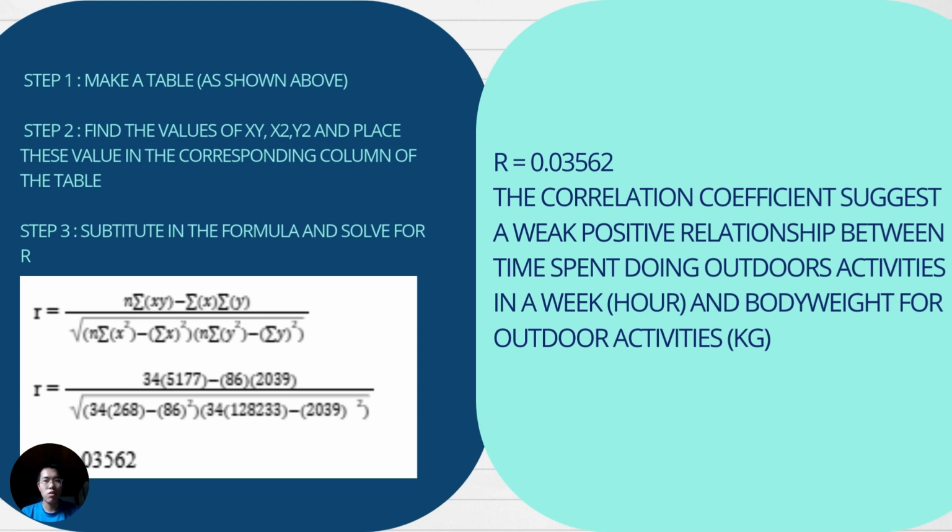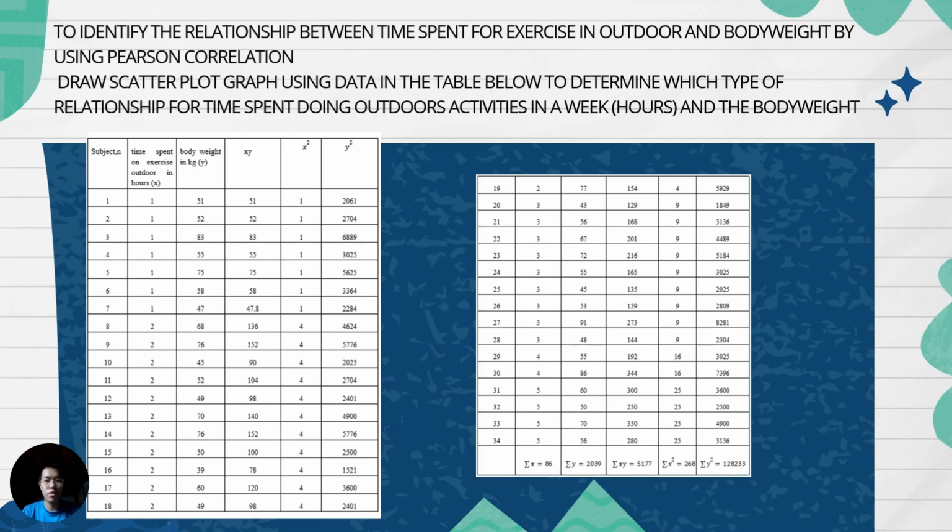So we need to find the R value. What is the R value? The R value is the correlation coefficient. So step one is to make a table as already shown before, and the second step is to find the values of x squared and y squared, and place those values in the corresponding columns of the table. So what is the x and what is the y? If we refer back to our table, the x is the time spent on outdoor activities in a week.